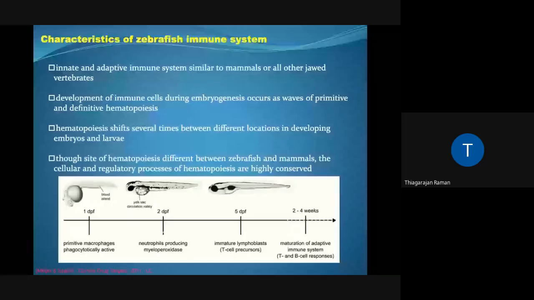Coming to the characteristics of the zebrafish immune system. Please note, since it is a vertebrate, it comprises both innate and adaptive immune systems, which is similar to mammals and all other jawed vertebrates. The development of immune cells occurs during embryogenesis. Even for humans, the development of immune cells occurs during embryogenesis, and only activation or selection of the immune cells occurs post delivery of the child.